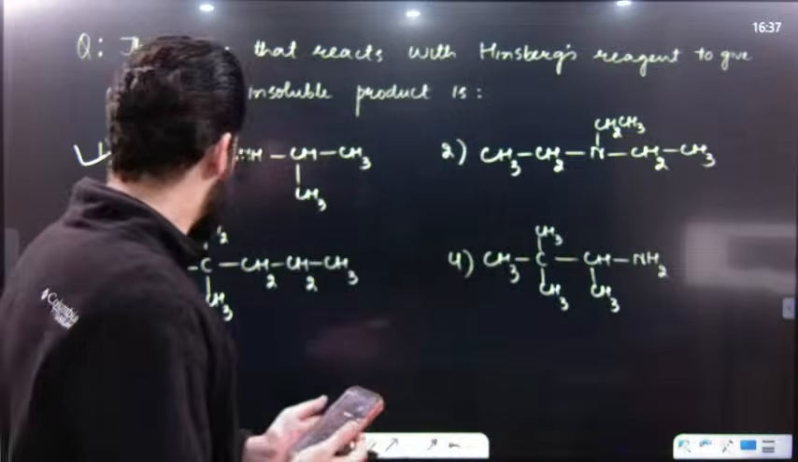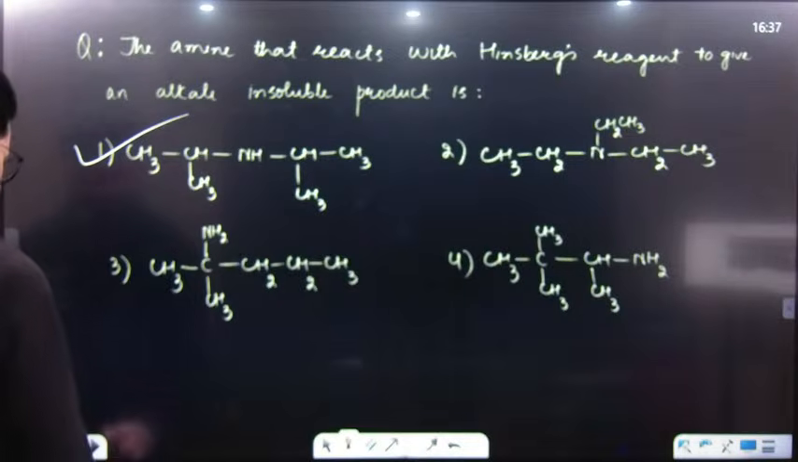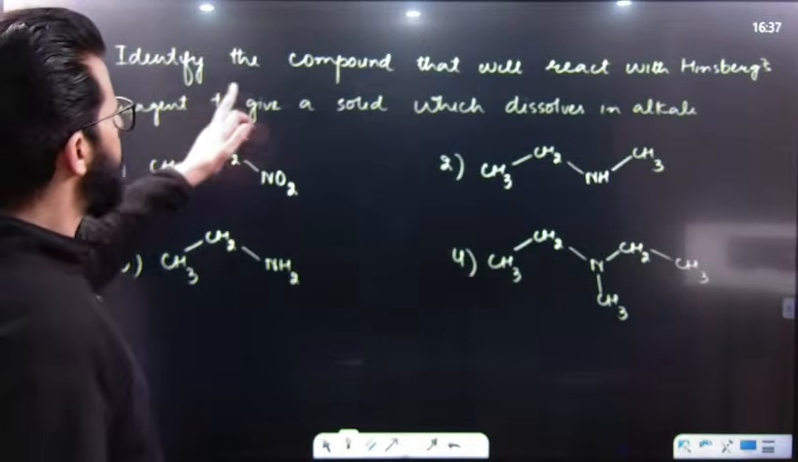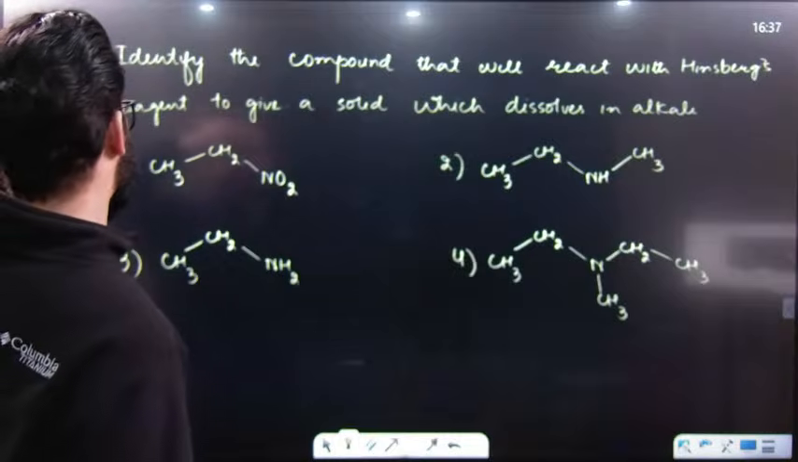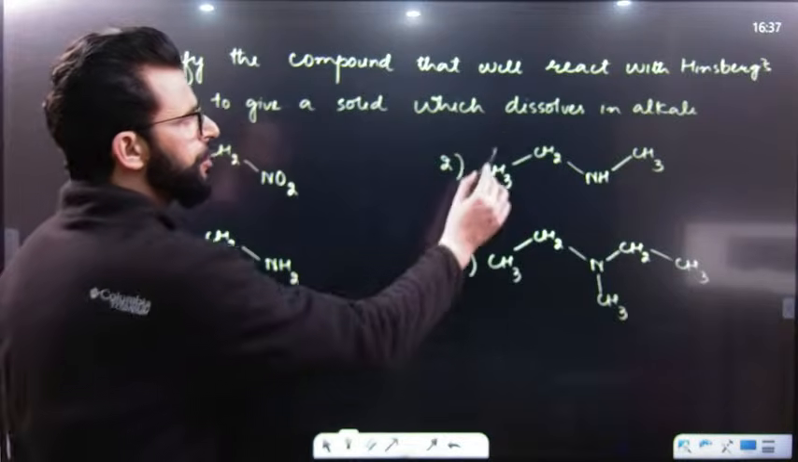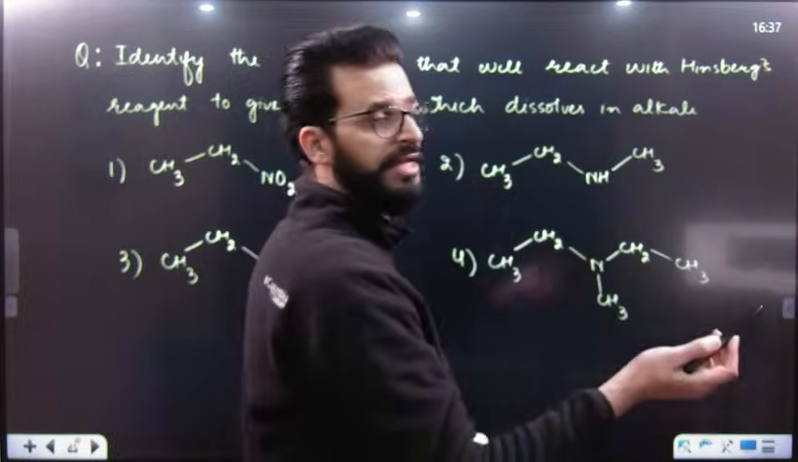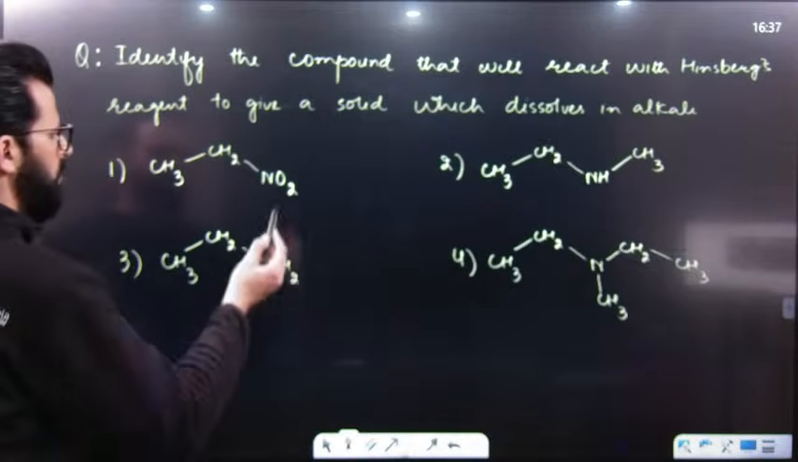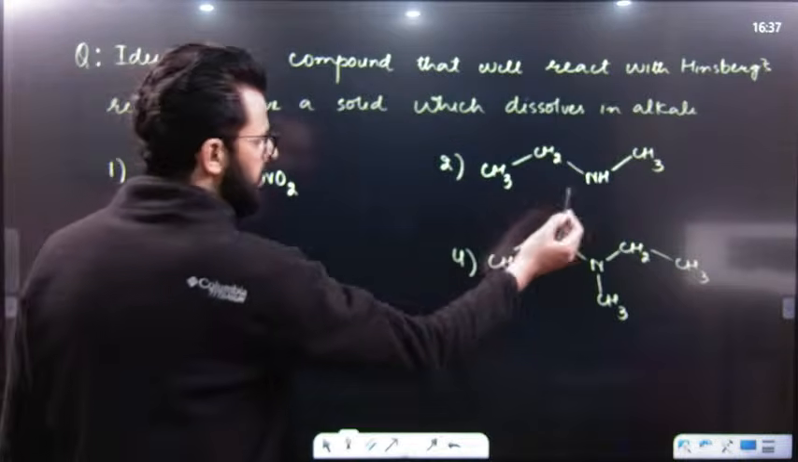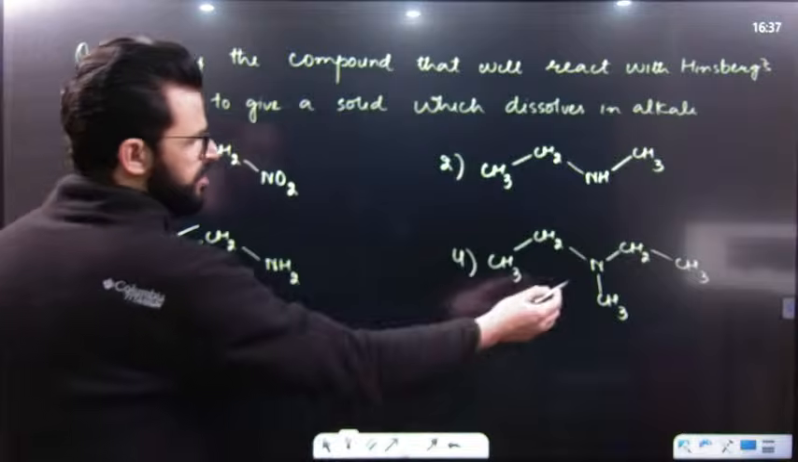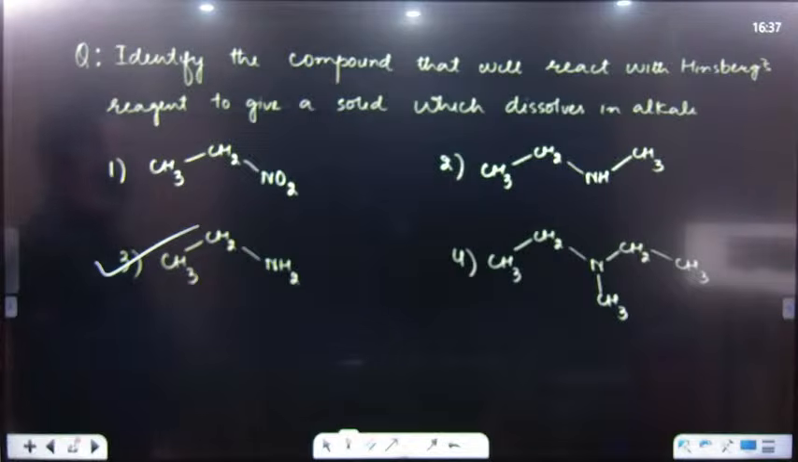Exactly. Now, after that, identify the compound that will react with Hinsberg's reagent to give a solid which is soluble in alkali. That means it should be a primary amine. This is a nitro compound. No, this is secondary. This is primary and this is tertiary. So this is the right answer.